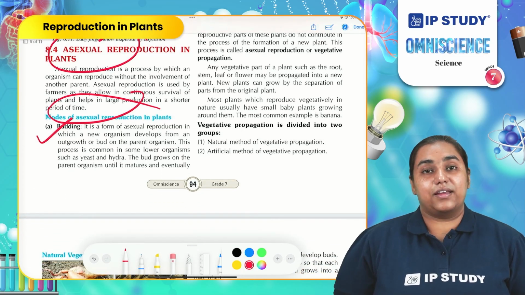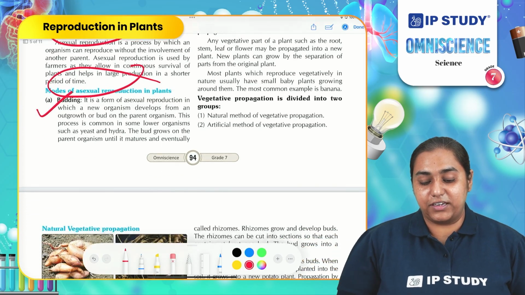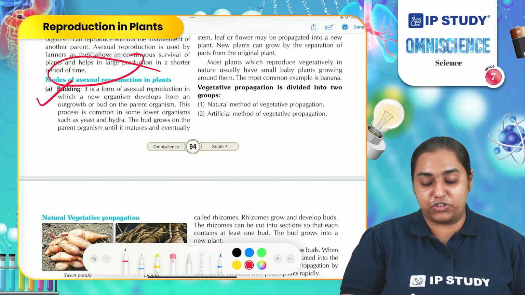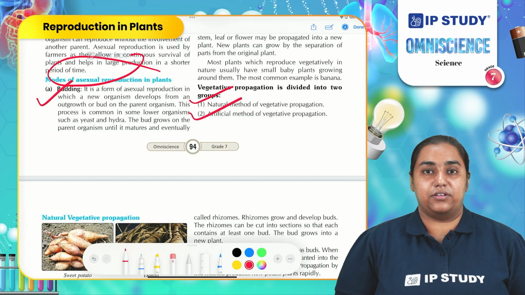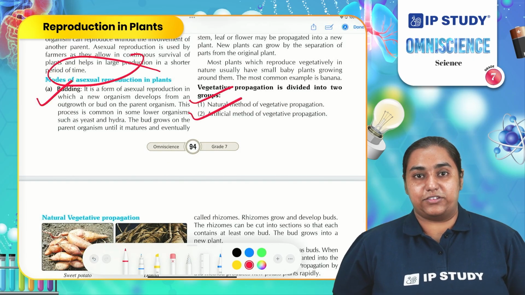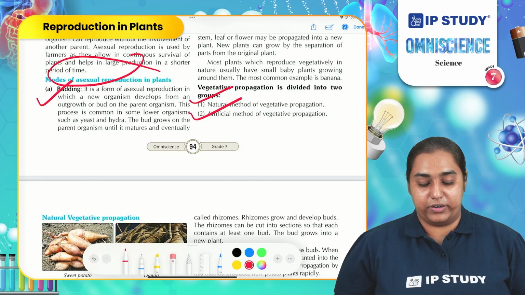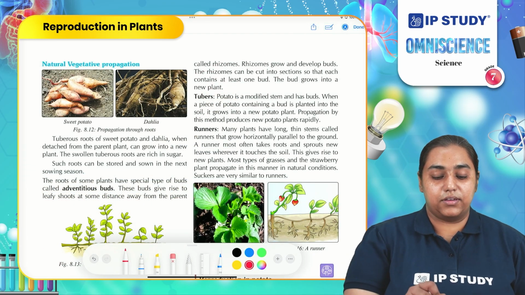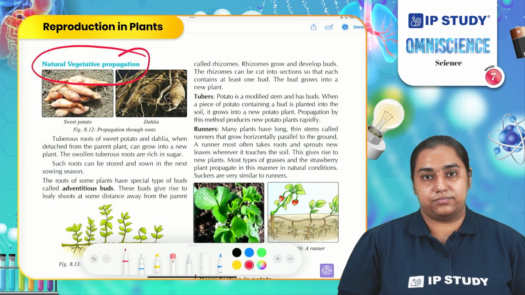So let us understand vegetative propagation. Vegetative propagation can be done both naturally and artificially. Naturally, it occurs in nature and artificially human beings can do it. Let us continue with natural vegetative propagation.